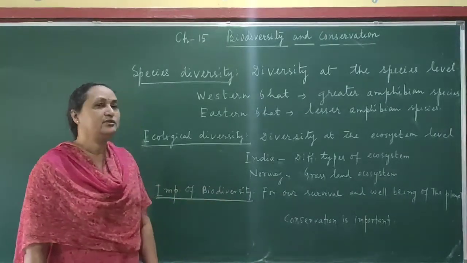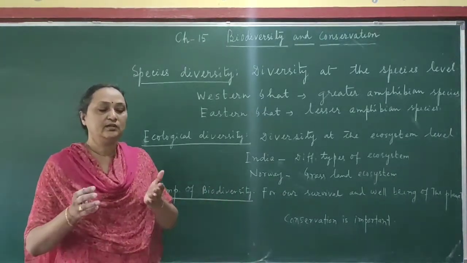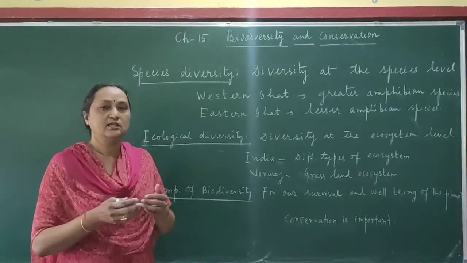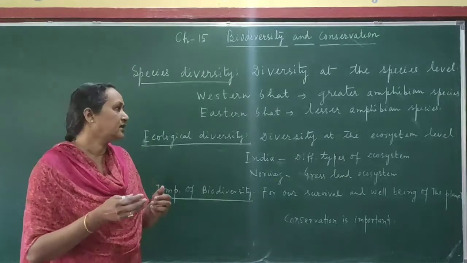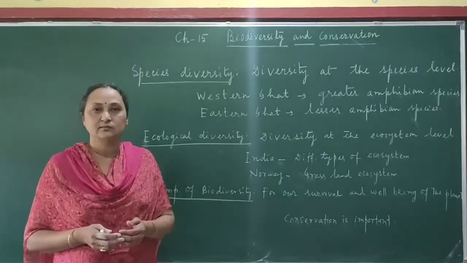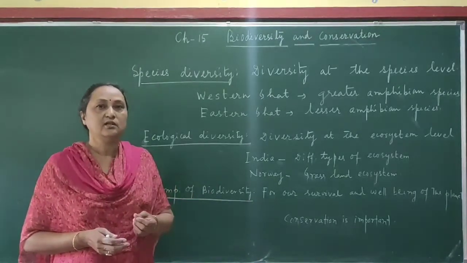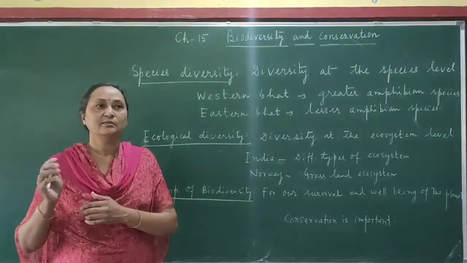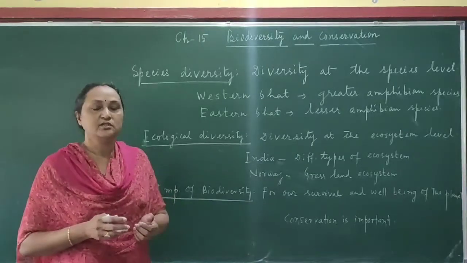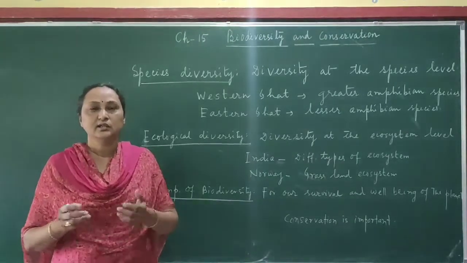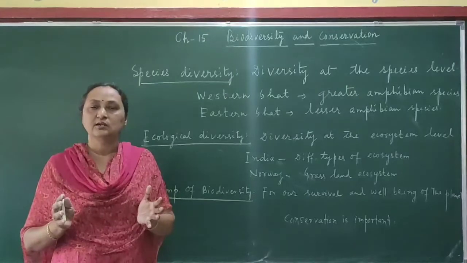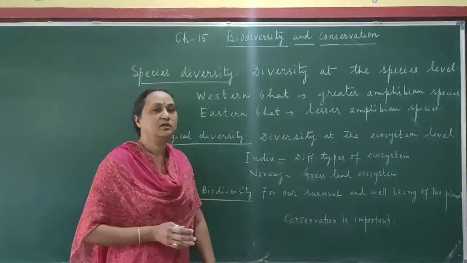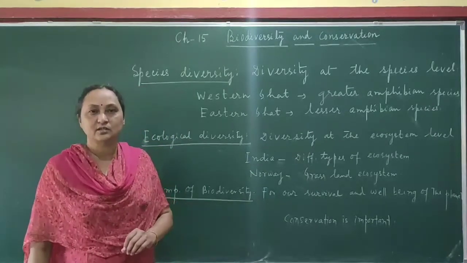For example, India is a tropical country, and in India there are different seasons. Summer is there, rainy season is there, and winter is there, and also there are different types of ecosystems. In some states, deserts are there. In some states, the temperature is a little bit high. In some other states, the temperature is moderate. Here you can find all different kinds of forests also. So because there are different types of ecosystems, India is rich in biodiversity.